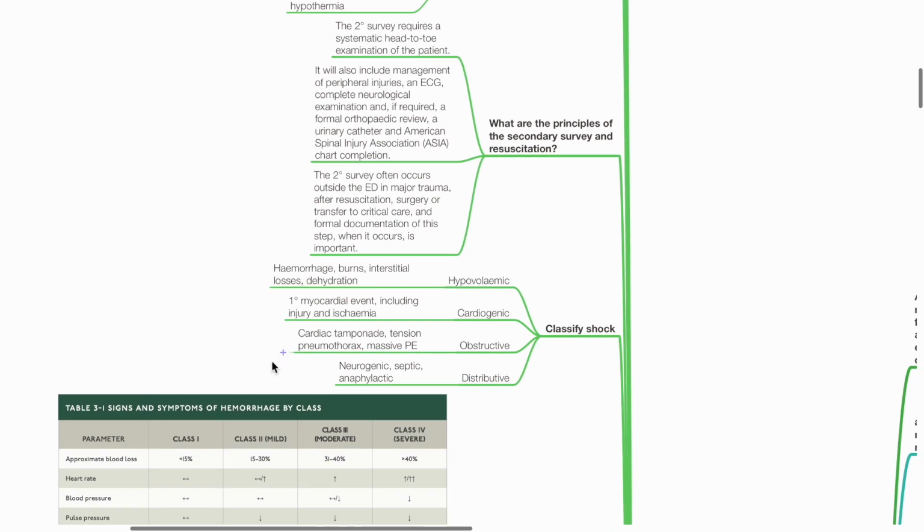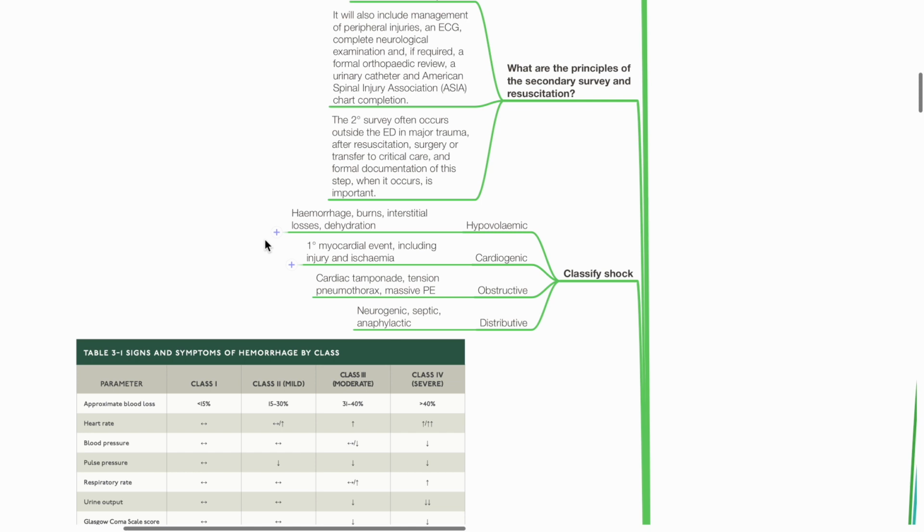Classify shock. Shock may be hypovolemic, cardiogenic, obstructive, or distributive. Examples of hypovolemic shock include hemorrhage, burns, and interstitial losses. Cardiogenic shock may be due to myocardial event, such as injury and ischemia. Obstructive shock may be due to cardiac tamponade, tension pneumothorax, or massive PE. Distributive shock includes neurogenic, septic, or anaphylactic.